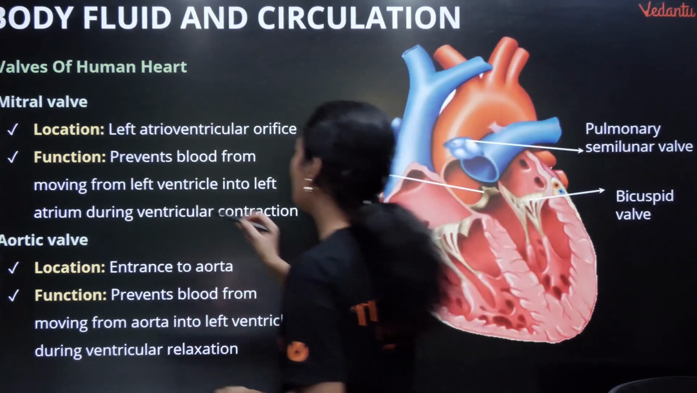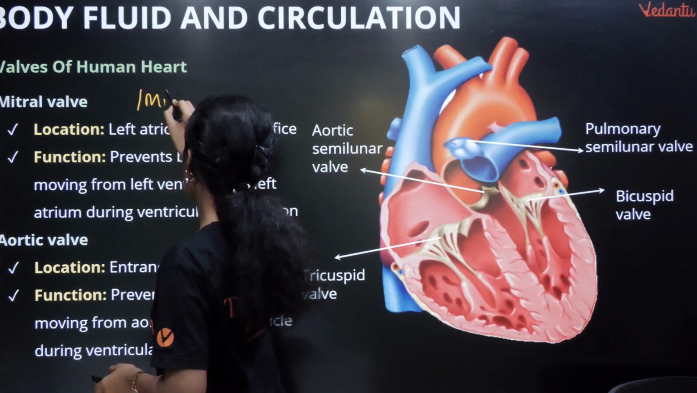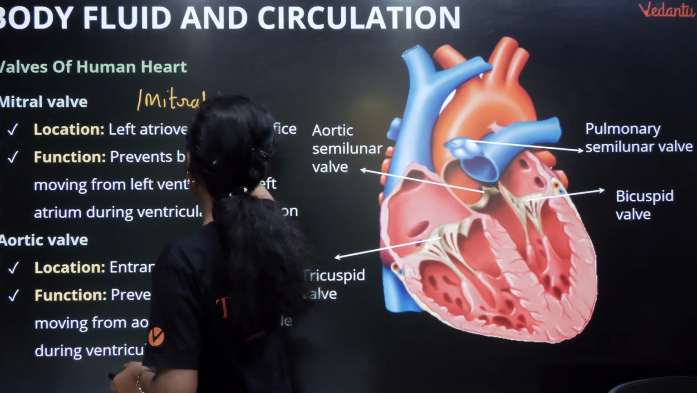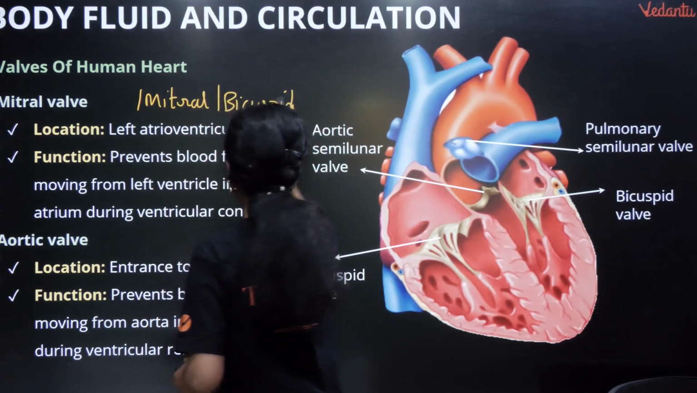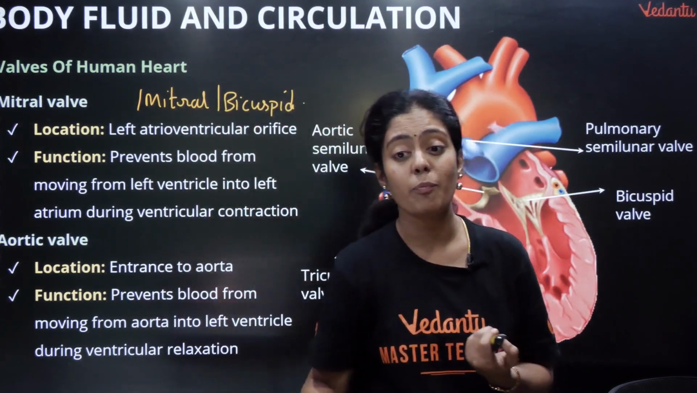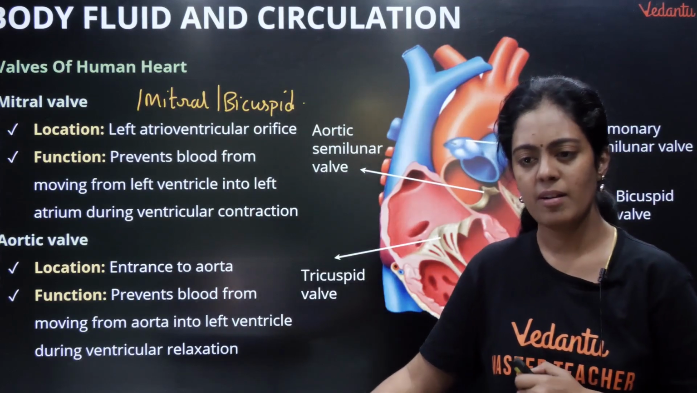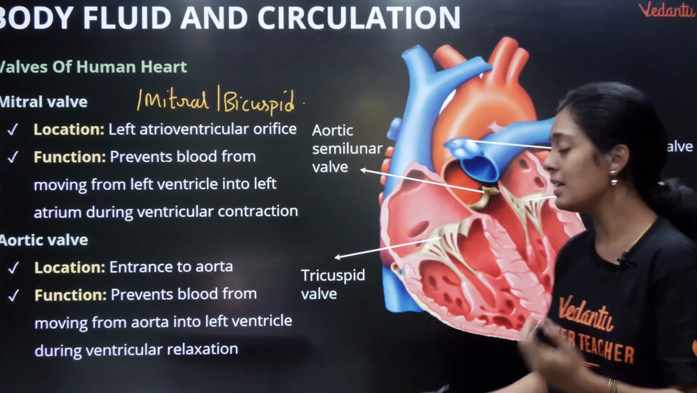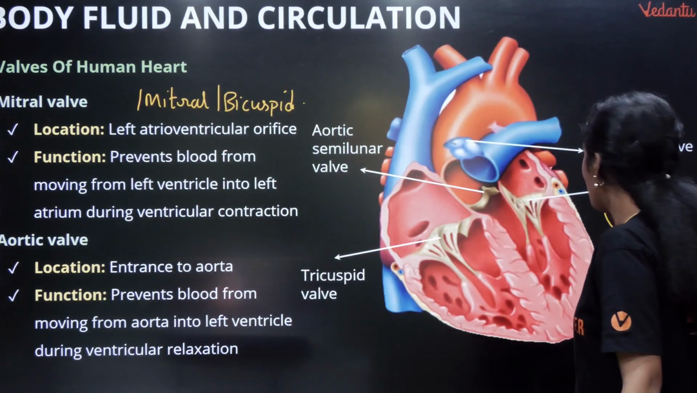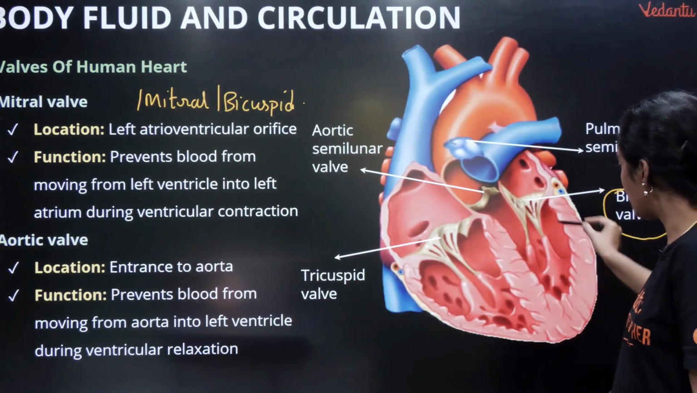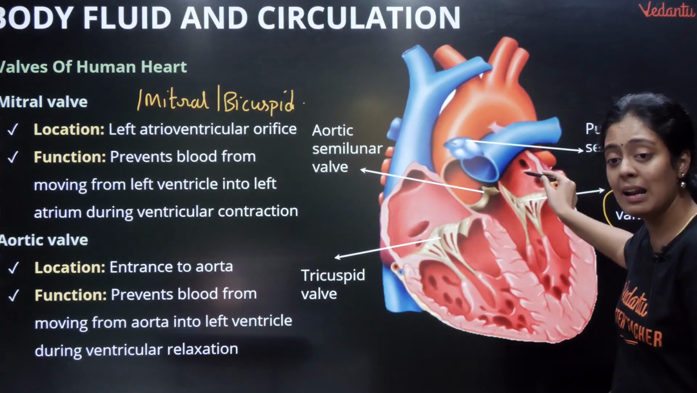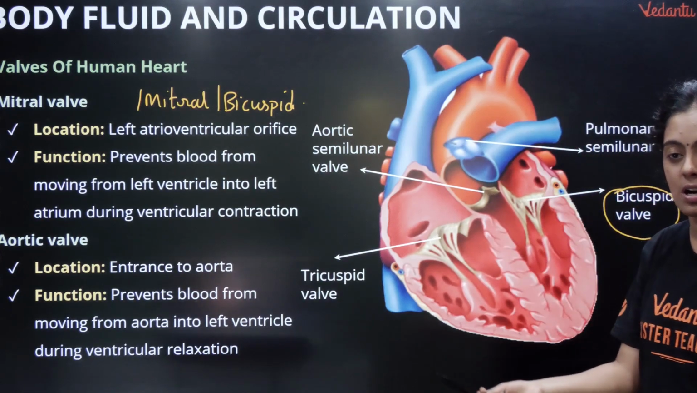Ma'am, what is mitral valve? Very important. Your mitral valve, other name is bicuspid valve. They will often ask, what is the other name of bicuspid valve? It is mitral valve. Where is it located? It is present in your left side. You can see here bicuspid valve. Okay, what does it do? Prevents the blood from moving from your left ventricle into the left atrium during ventricular contraction.